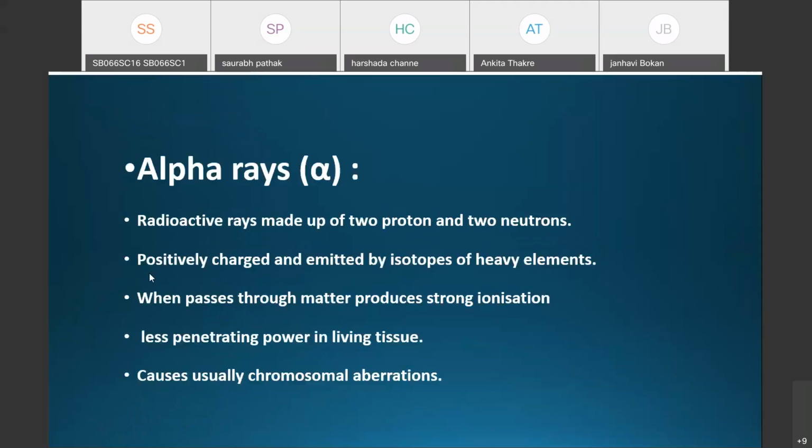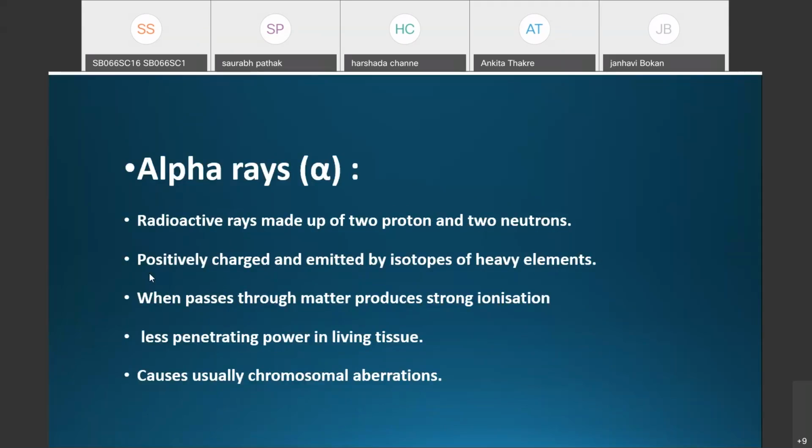The first radiation used in artificial mutations is the alpha rays. These are radioactive rays made up of two protons and two neutrons.